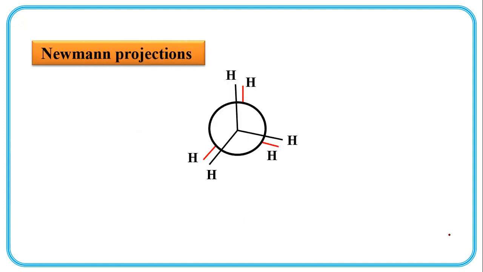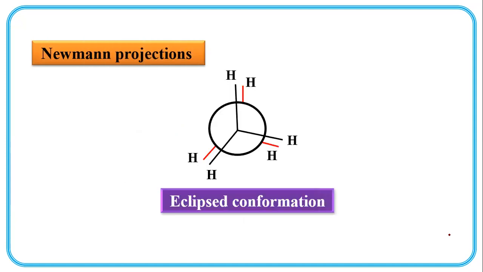Staggered conformation, eclipsed conformation. In this eclipsed conformation, this bond is at 0 degrees.